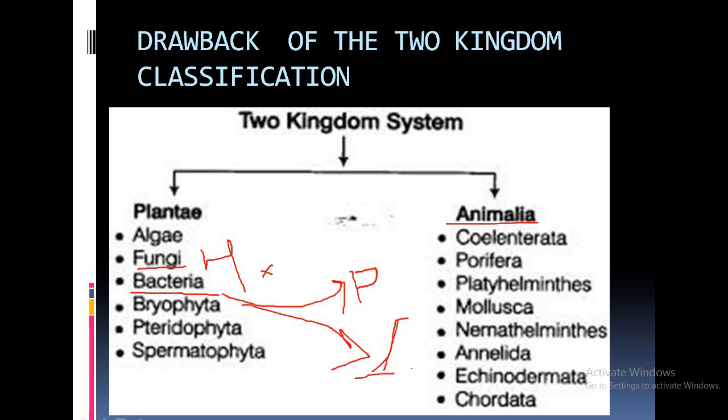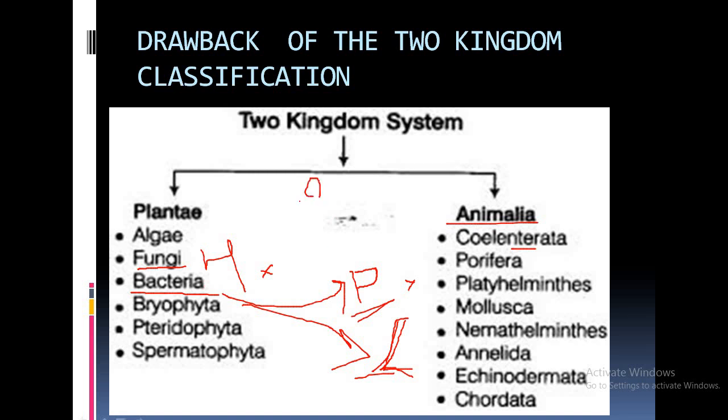So locomotion is the feature of kingdom Animalia. On that basis, it should be kept in kingdom Animalia. So bacteria cannot be exclusively kept in kingdom Plantae or exclusively in kingdom Animalia. So the position of bacteria was another drawback of two kingdom classification.